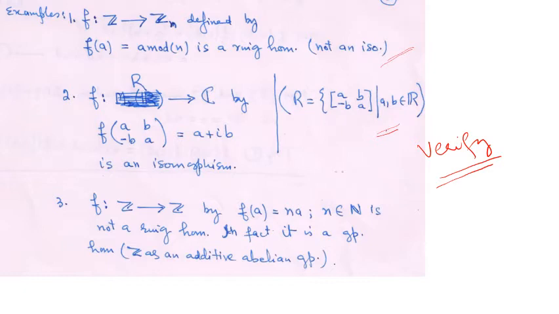For example, if we take Z as a group with respect to addition, and we take Z as a ring now with respect to addition and multiplication, we see which homomorphisms from there can be extended to this, if any, or search for some other examples also.